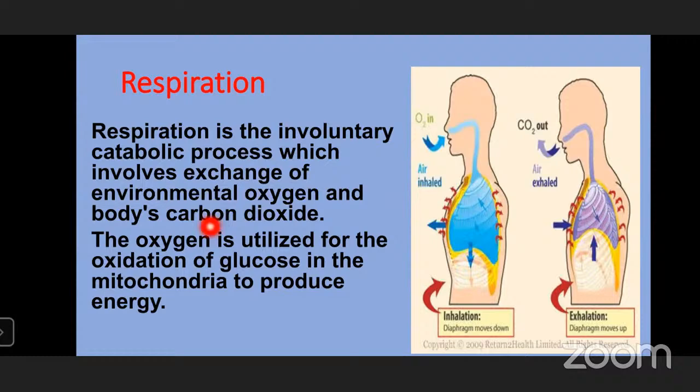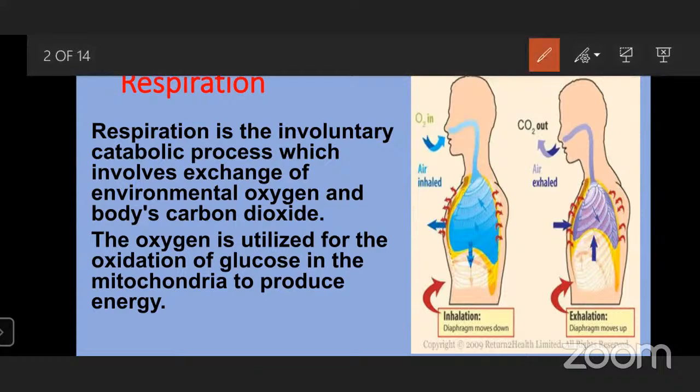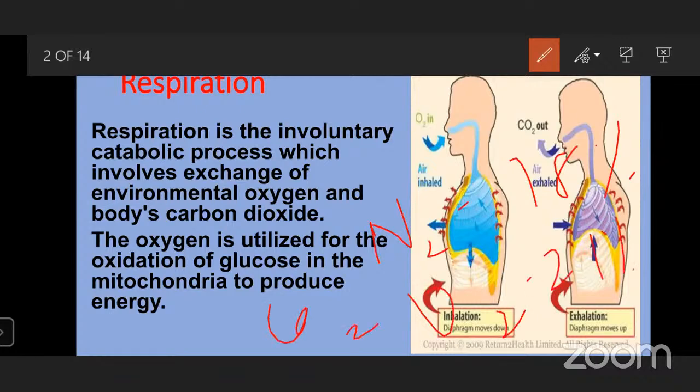And why do we need only oxygen? If you see the percentage of gases in atmospheric air, nitrogen is 78%, oxygen is 21%, carbon dioxide is 0.03%, and the rest of the gases make up 1%. So we can see that nitrogen is present in the highest amount.